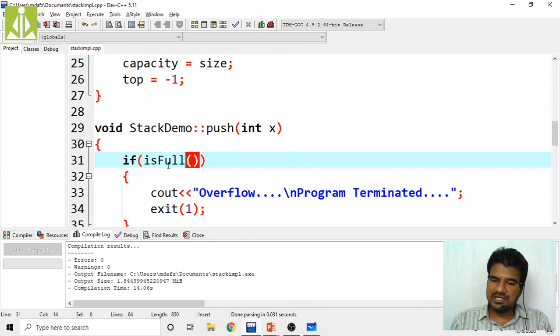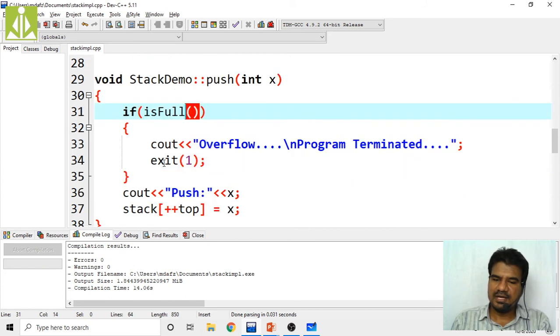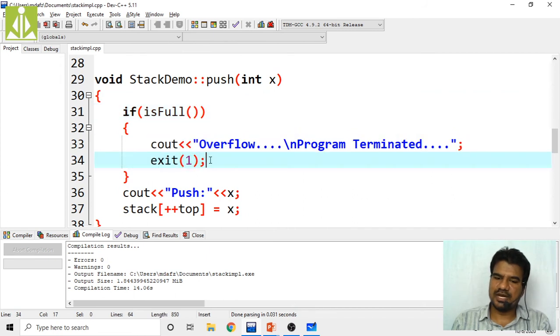So if isFull is returning false, then what will happen? These statements will not get printed on the output screen and the program will not get terminated. Immediately the push operation will happen. It will increment the top value and push that x onto the top of the stack. X is nothing but 10. So top value gets incremented. Now top value is 0 and whatever element we are pushing, that element will be pushed onto the stack. That is the reason why we got push 10.